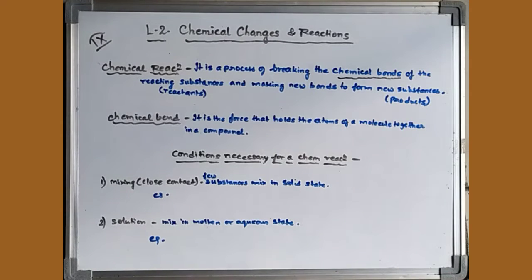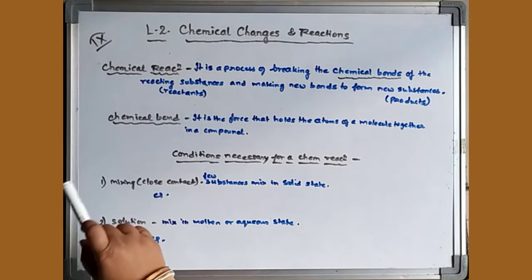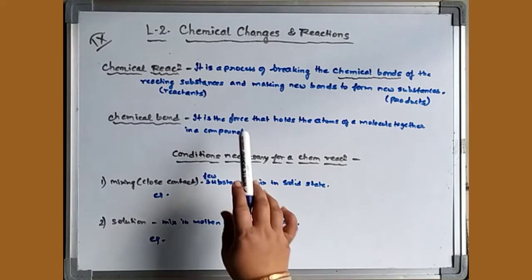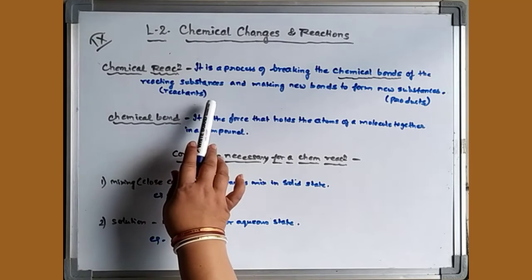Today I am going to start a new lesson, that is lesson 2, chemical changes and reaction. Now let us begin this chapter. First we will see the definition of chemical reaction. What is a chemical reaction? It is a process of breaking the chemical bonds of the reactant substances.